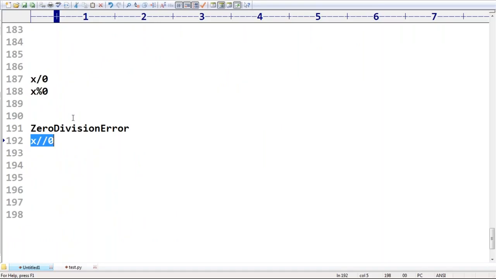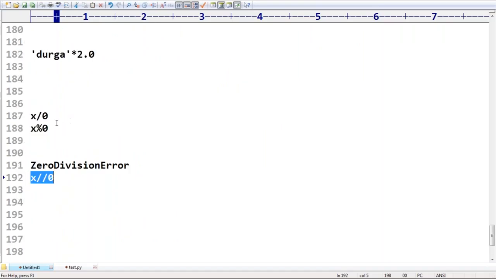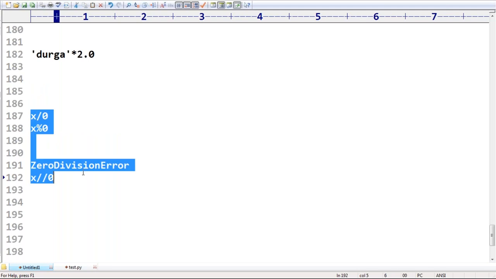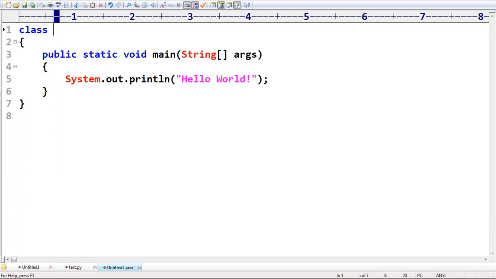But why I'm taking this special care is about this one: whether x is a float value or an int value, in all cases by default we are going to get a ZeroDivisionError only. The people who are coming from a Java background, take a bit special care. In Java, the behavior is different. Remember that. In Java, the behavior is different, sir.